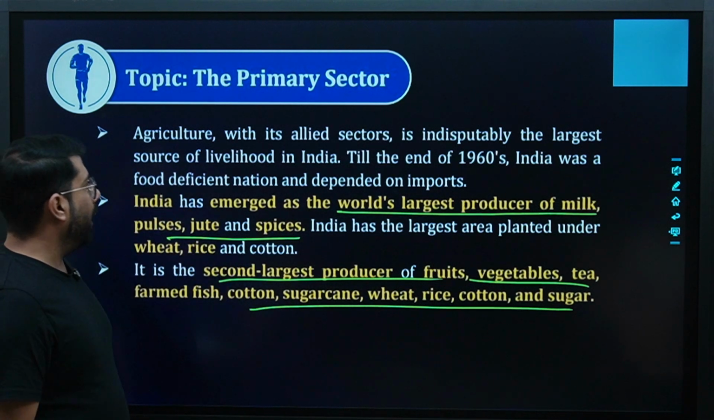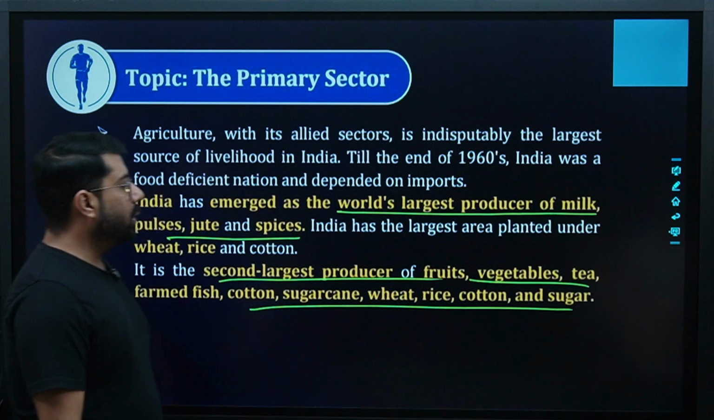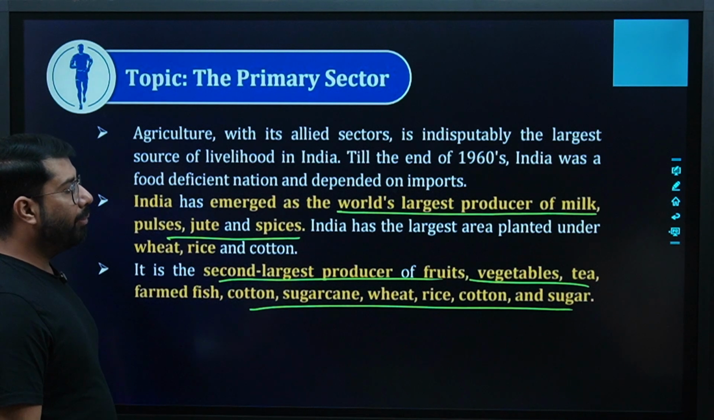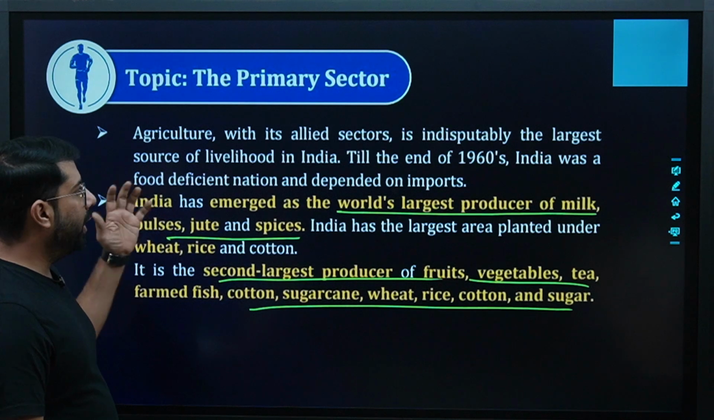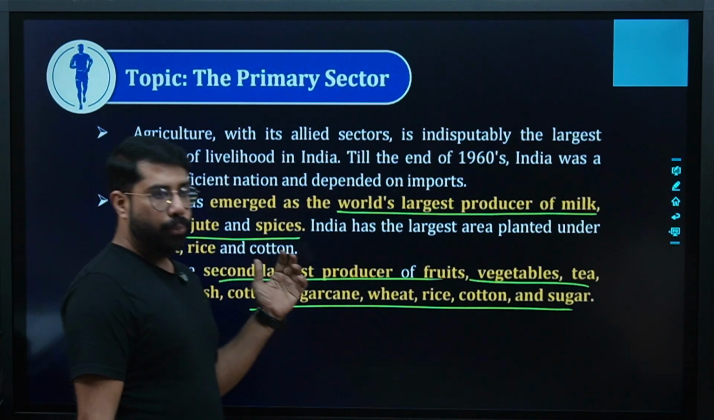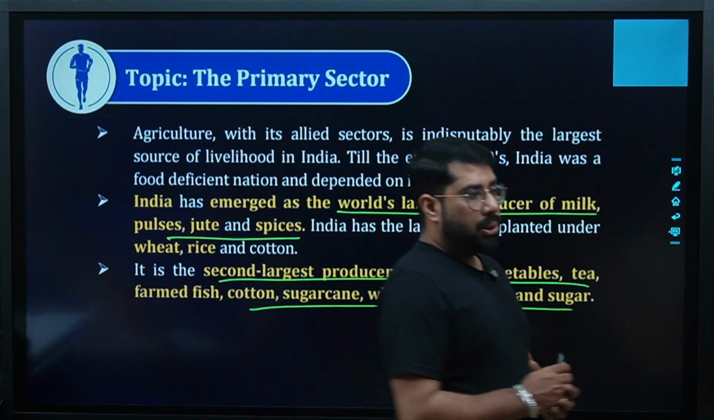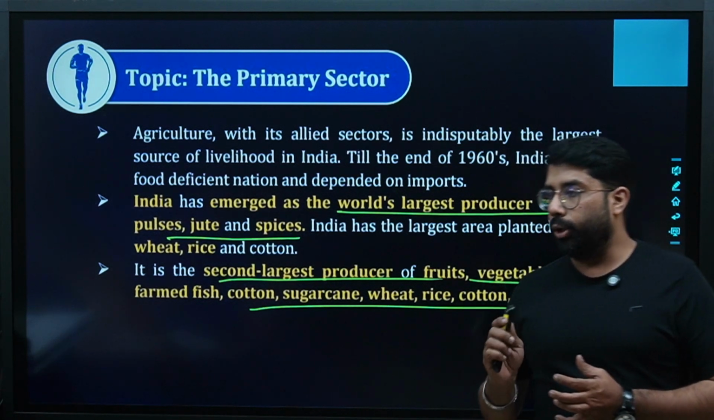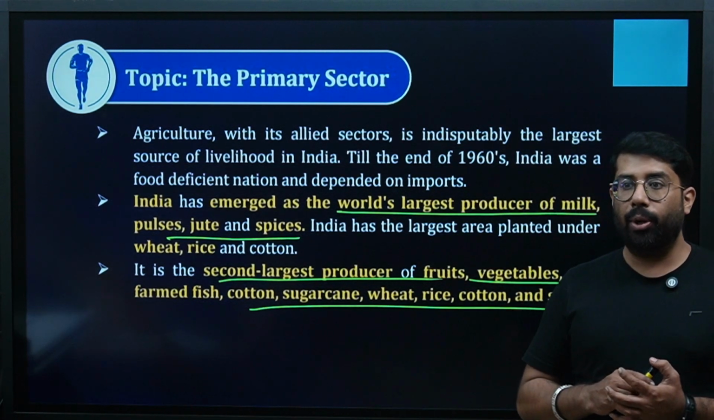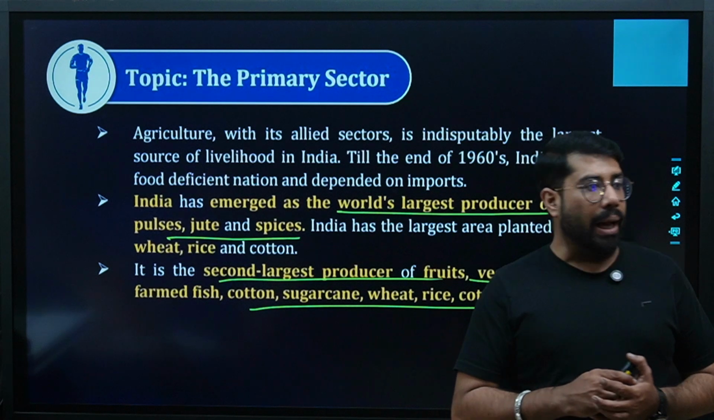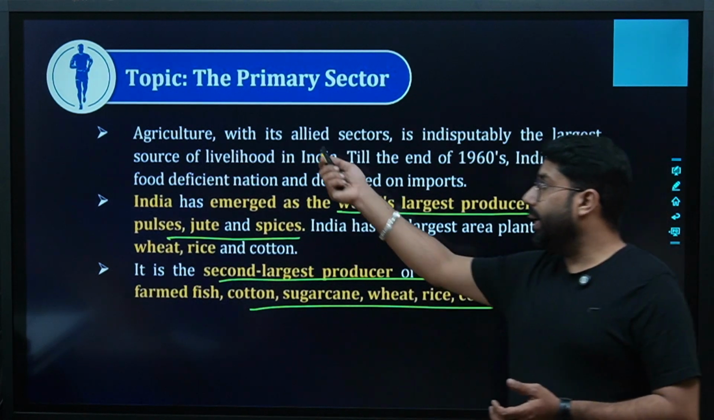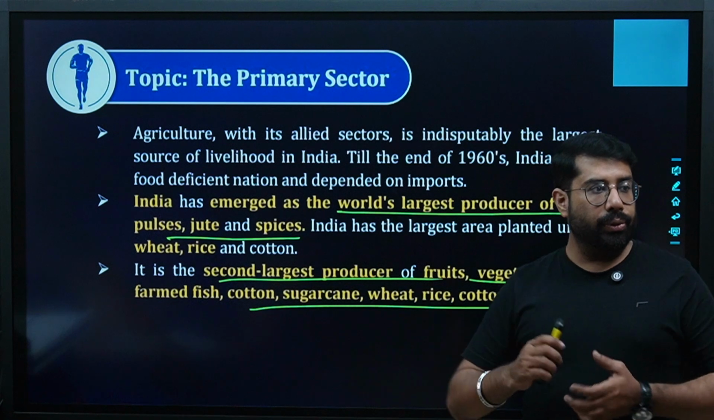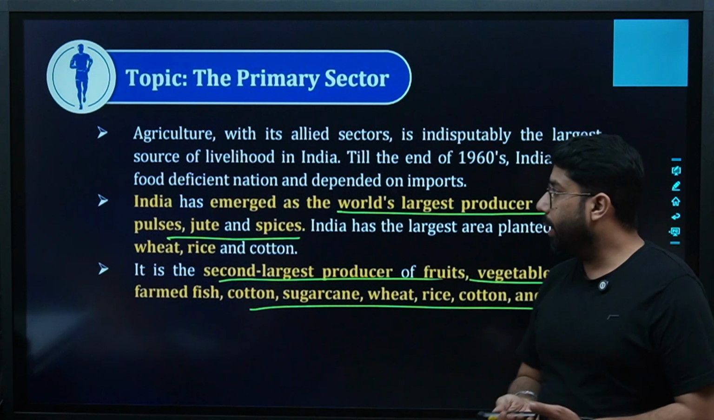It says agriculture with its allied sectors is indisputably the largest source of livelihood in India. Till the end of 1960s, India was a food deficient nation and dependent on imports. Agriculture from the very start has been the major source of livelihood for the people of India. The majority of the population has been dependent upon agriculture and its related sectors. Allied sectors means those which are related with the agriculture sector.